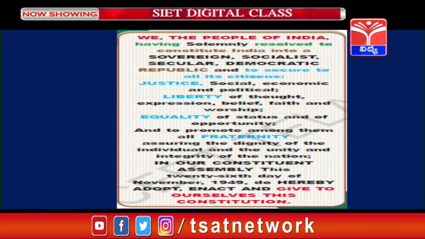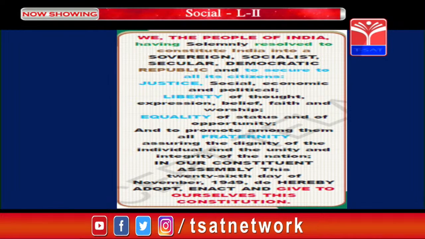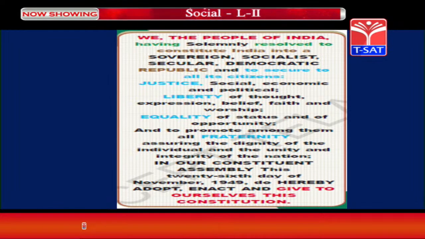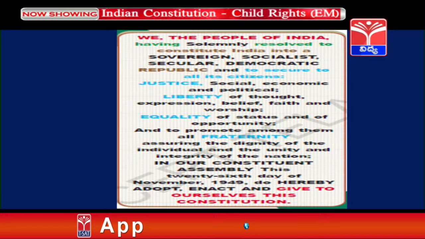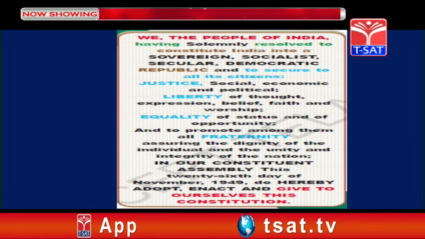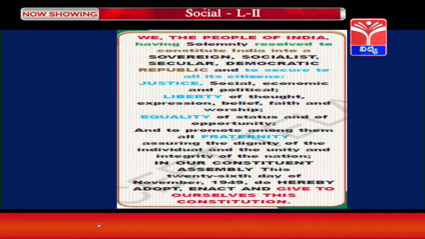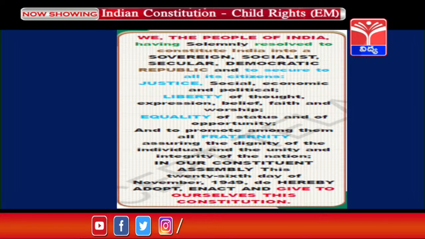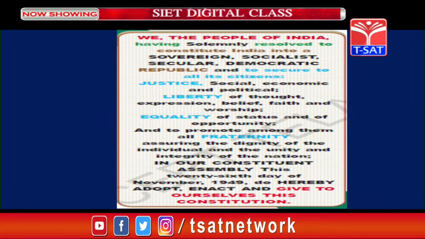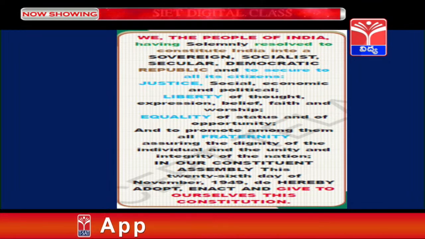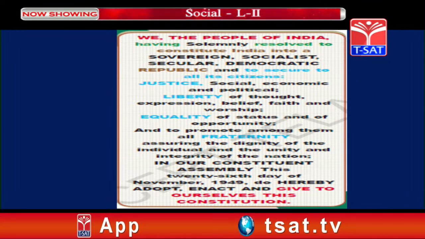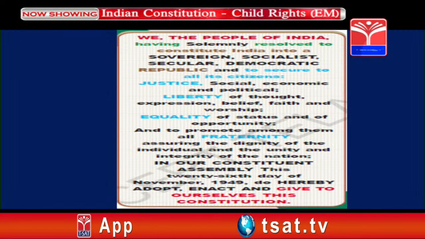If you see, we the people of India, having solemnly resolved to constitute India into a sovereign, socialist, secular, democratic republic, and to secure to all its citizens justice, social, economic. So all these things are there in the Constitution. You can read them very clearly from your textbook, and we will go through the meaning of each and everything that is there.